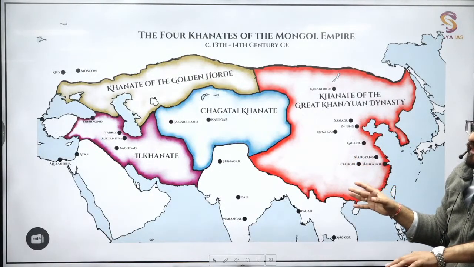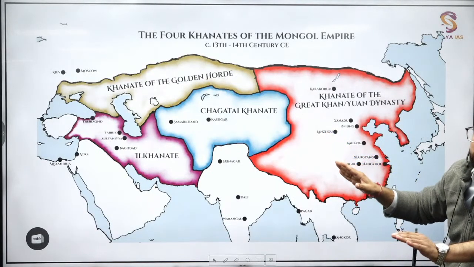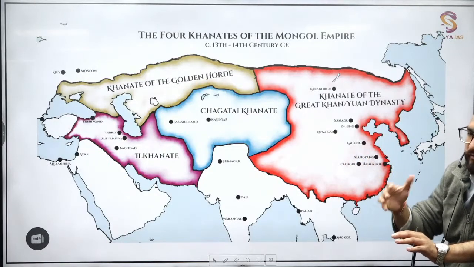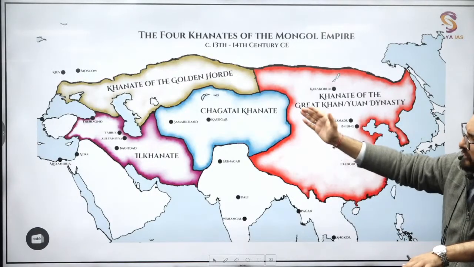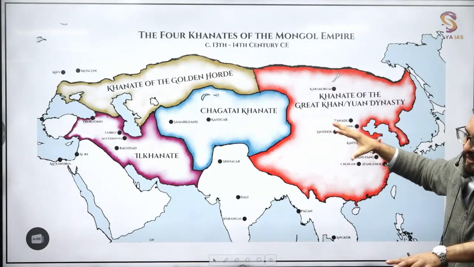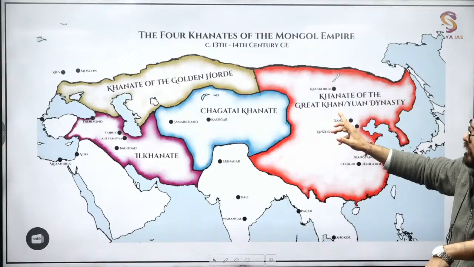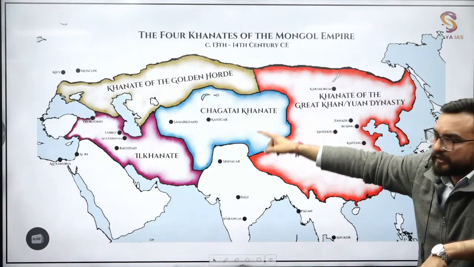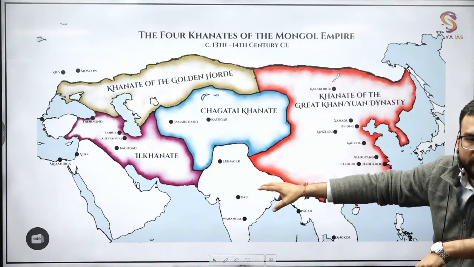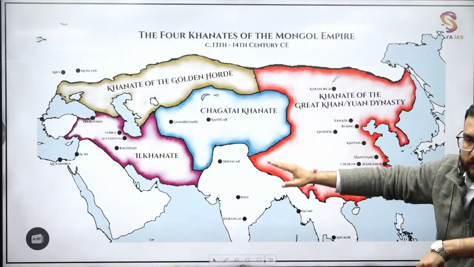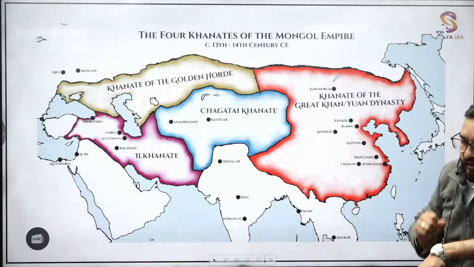Also in this particular time frame, Central Asia was dividing into these four or five kingdoms, Khanates. There is a tradition of dividing the Mongol Empire among their brothers after the death of the ruler. So these Khanates will be coming into frame. These Khanates will be breaking the power of the Mongols. No need to remember which Khanate is there, but one Khanate will become important, that is the Chaghtai Khanate. So all the rulers who will be coming later in the Indian subcontinent, under Alauddin Khilji or under later rulers like Muhammad bin Tughlaq, will be from the Chaghtai Khanate, right?